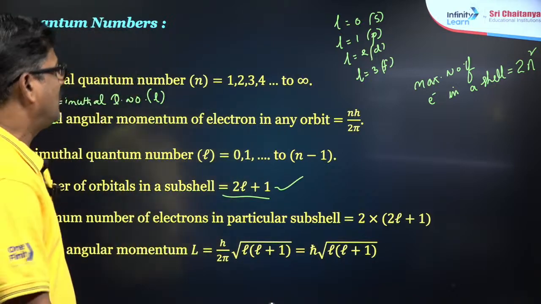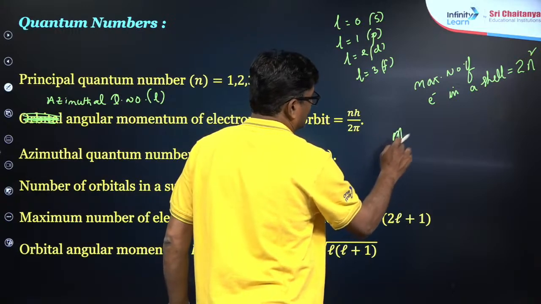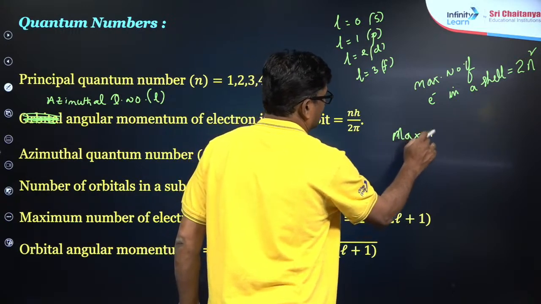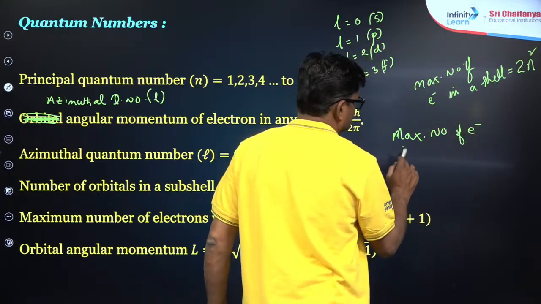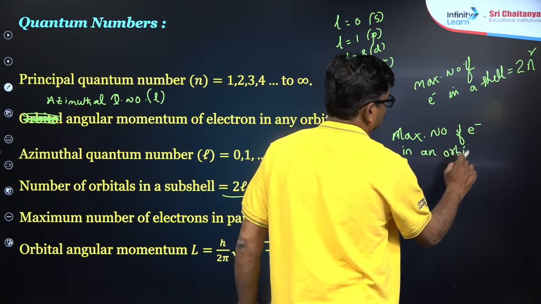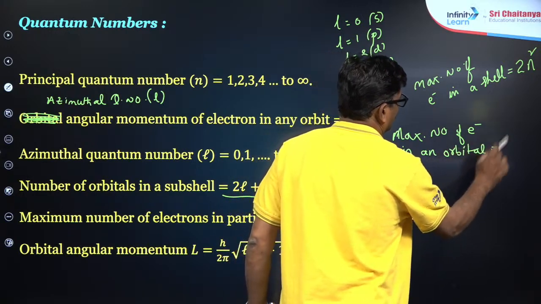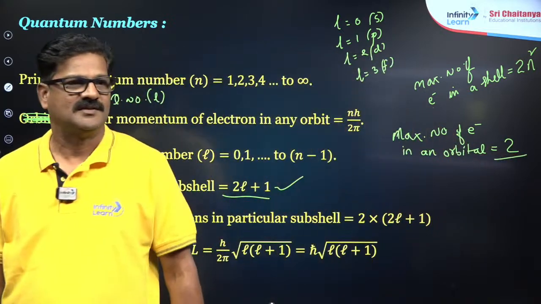And the maximum number of electrons in an orbital is just 2. In any orbital it is 2, mind it.